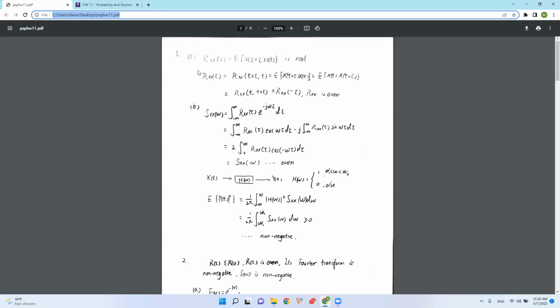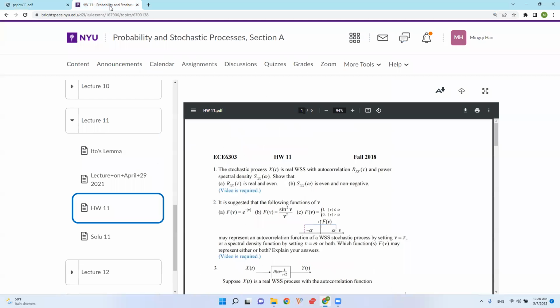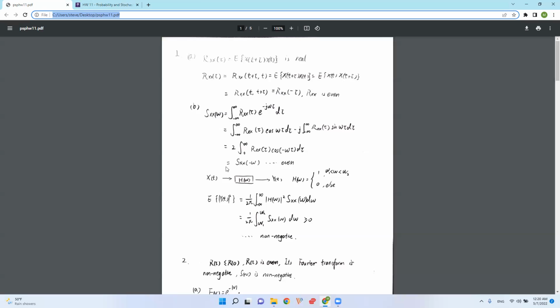For the next part, we are to prove that it's non-negative. So we suppose that there is an LTI system, which is a really good bandpass system.